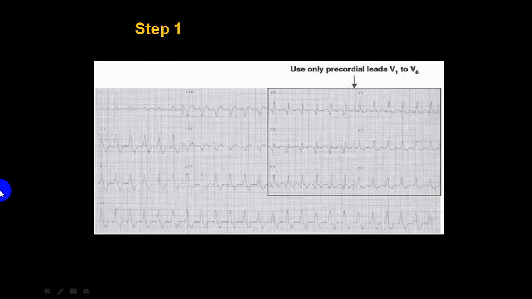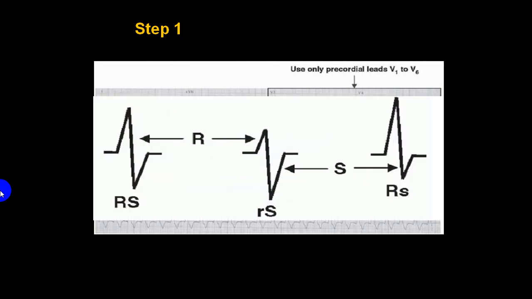In a precordial lead from V1 to V6, if you look at the RS pattern, either R and S are equal, or R is smaller, S is deeper, or S is taller. You can see here, this R is taller and S is smaller. So here R and S are equal. Here R is small, S is deep.